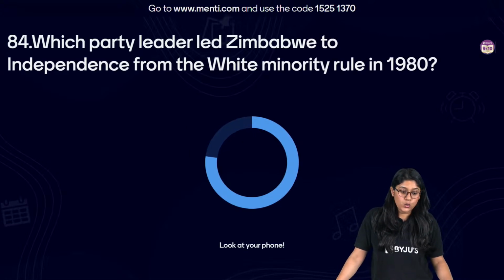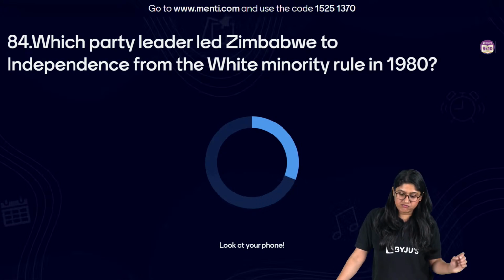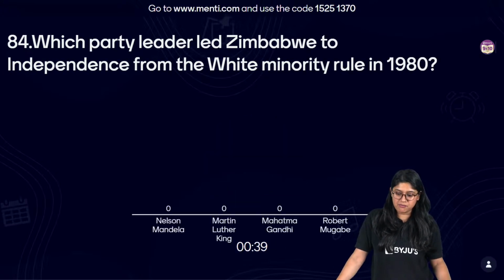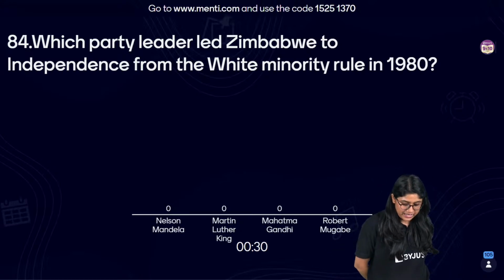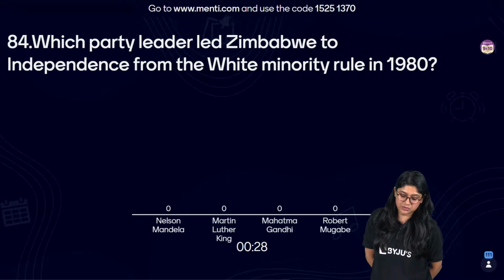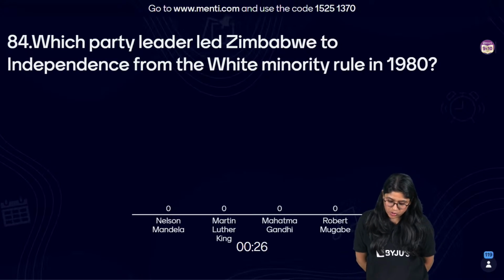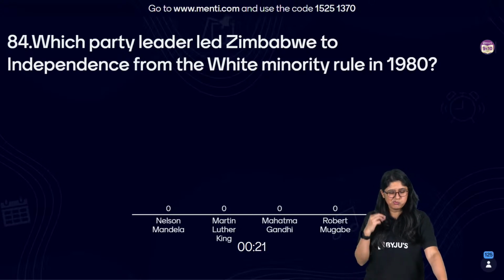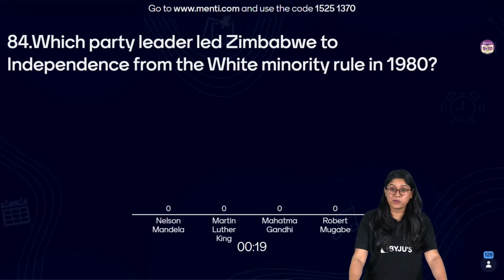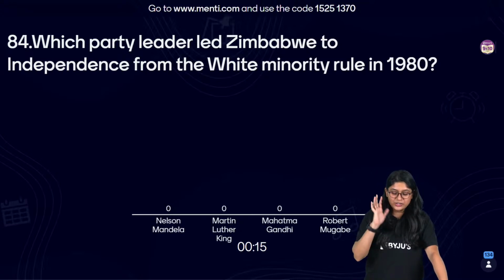Which party leader led Zimbabwe to independence from the white minority rule during the 1980s? Which among these actually led the independence of Zimbabwe? So we have Nelson Mandela, Martin Luther King, Mahatma Gandhi, and Robert Mugabe. Mugabe, yes. I hope I'm pronouncing it correctly. Option number D. Now, of course, we know that Zimbabwe got independence way later than our country.